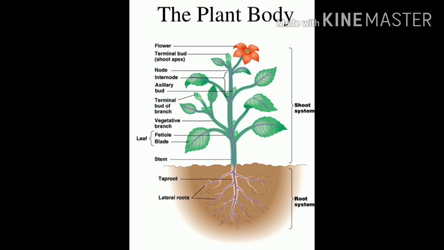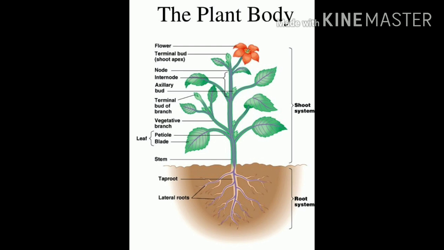The leaves at the tip are very small because this is the growing tip of the plant, and the leaves are larger in the lower region. The same thing, if you see in the root system, this is the shoot system. In the root system also, the root tip is there.